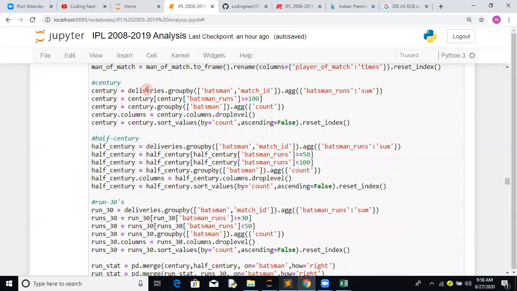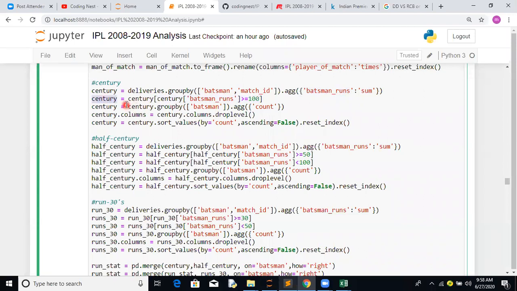So we'll only work on that deliveries.csv file. Group by for that particular batsman and match id. So here we are doing the group by on batsman and match id. Since match ids would be many, we are aggregating on batsman runs, with the sum operation. So what we have done, centuries: we are trying to find those numbers where that person has scored greater than or equal to 100. So this is your century.